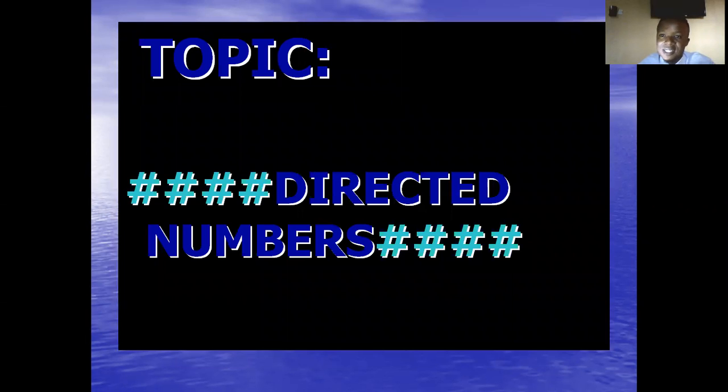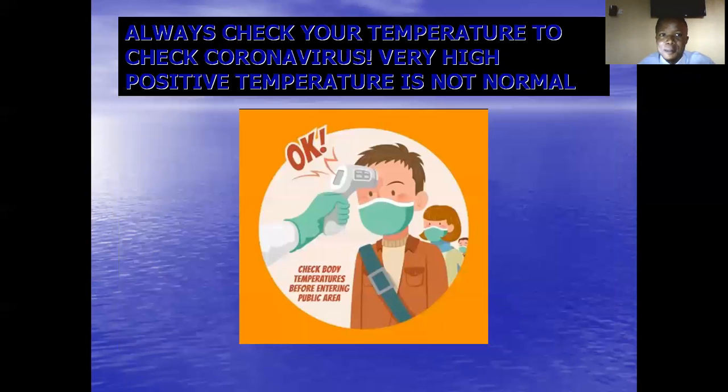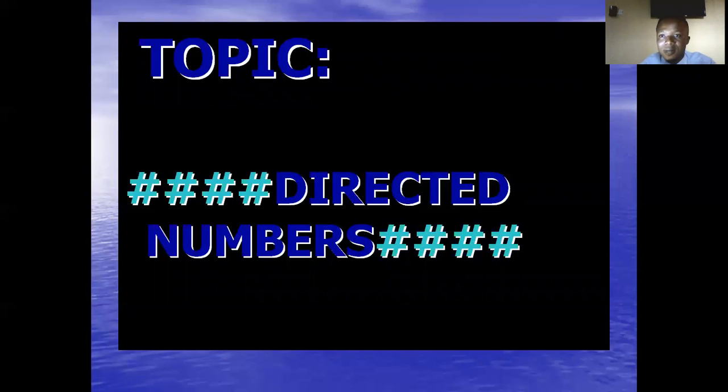Okay, directed number. Remember to always check your temperature to check coronavirus because high temperature is not normal. Once your temperature is quite high, it's likely to be infected by the virus. So you get high positive values, and negative values, which are negative numbers. So that's why we are talking about directed numbers today.